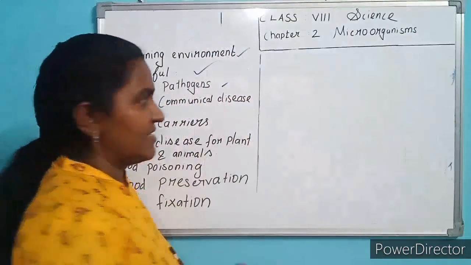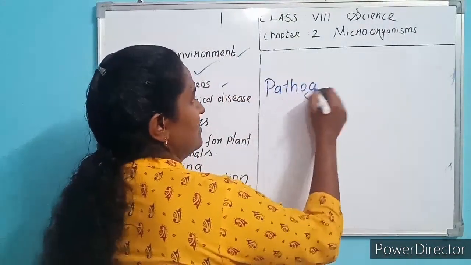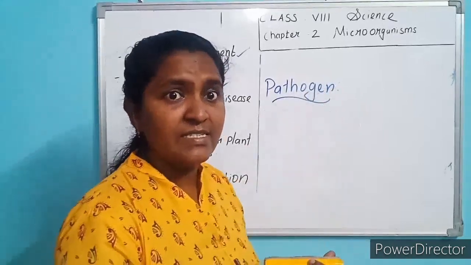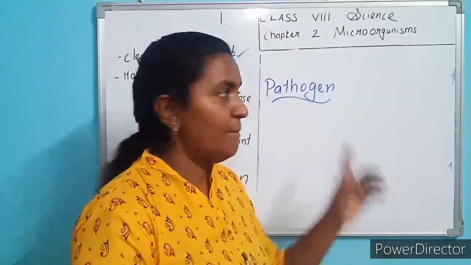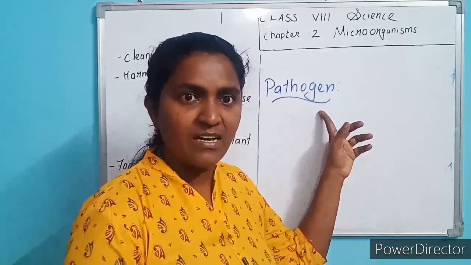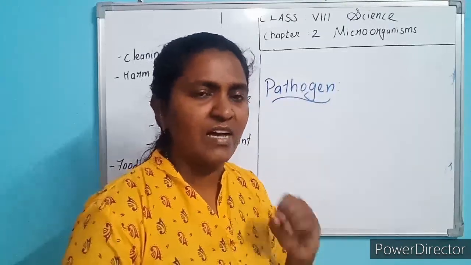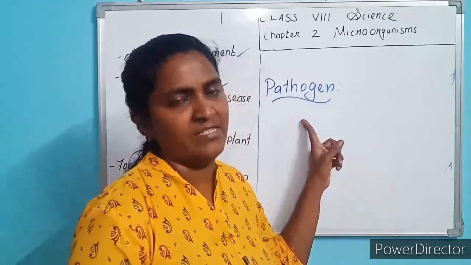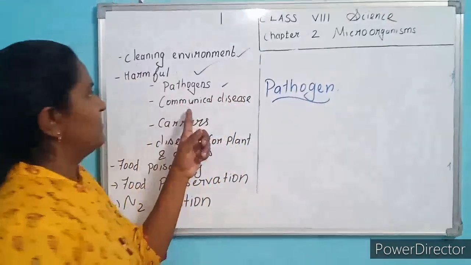What are pathogens? Disease causing microorganisms are called pathogens. Who are pathogens? Disease causing microorganisms. Which microorganisms cause a disease? Such microorganisms are called pathogens. Understood? And we will see the examples.